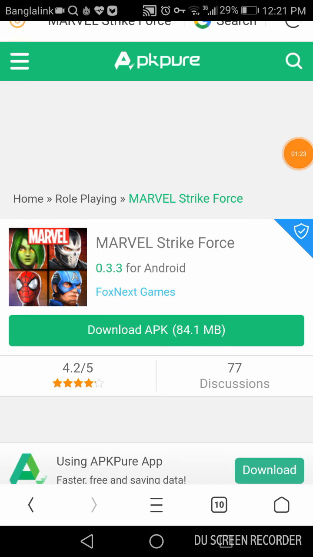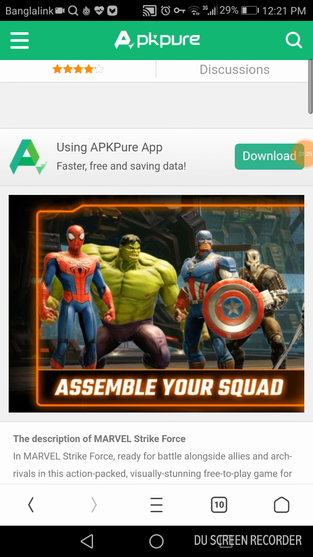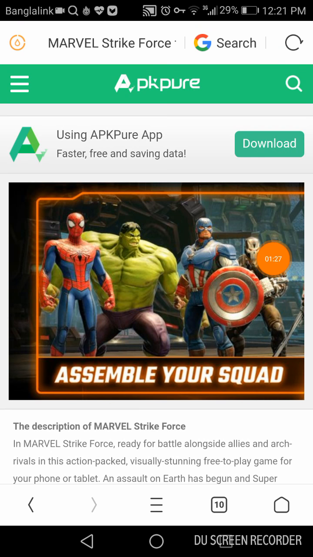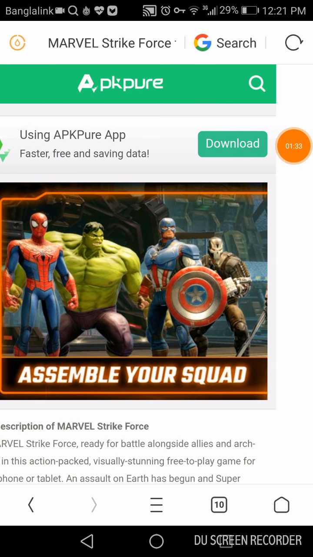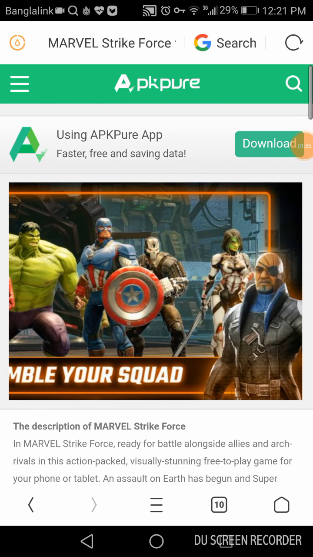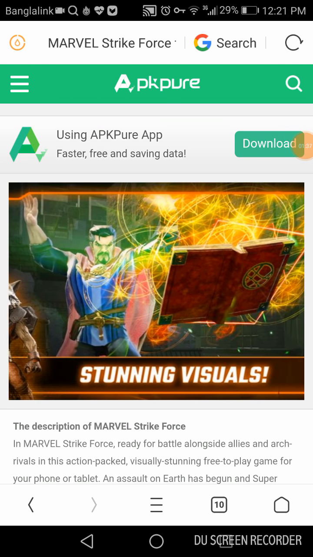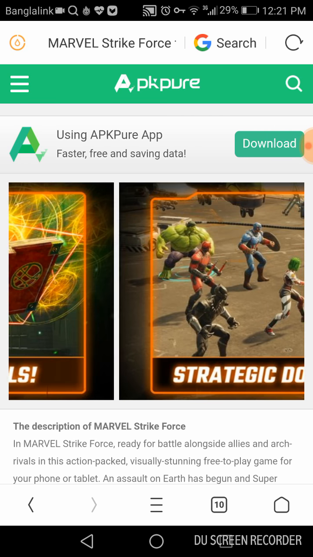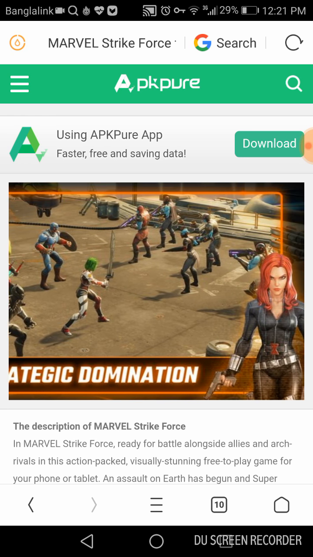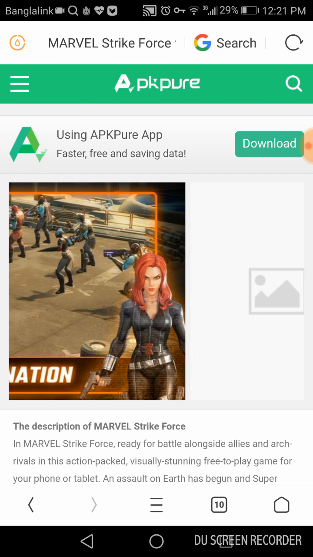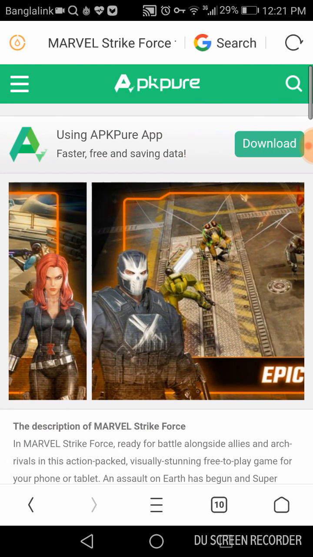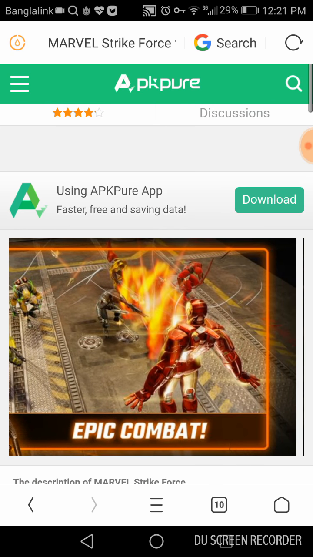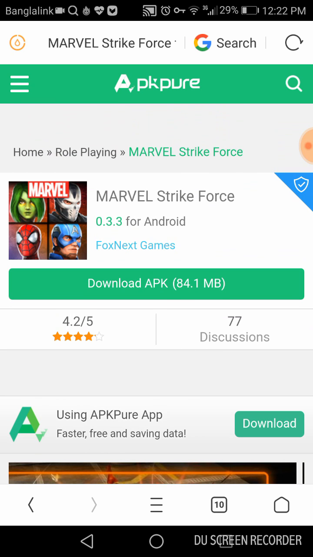This is the Fortnite games. You can see the graphics. Hulk, Spider-Man, Captain America, Crossbones. There is also Doctor Strange and Rocket Raccoon. They are fighting strategic domination. Epic combat. You have to download it.